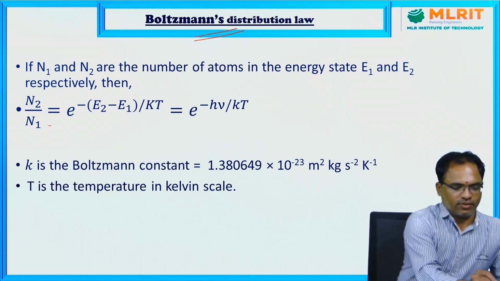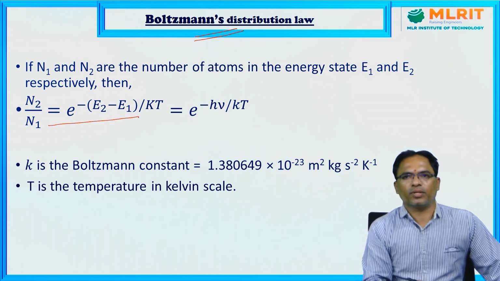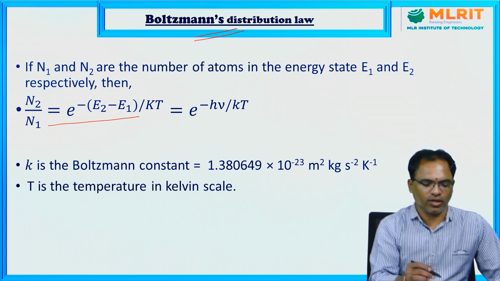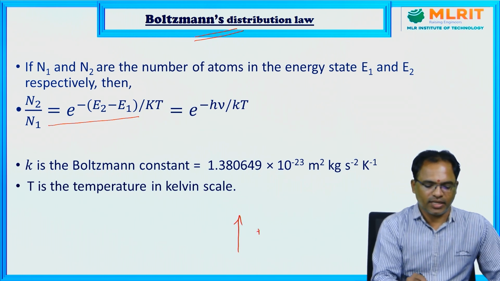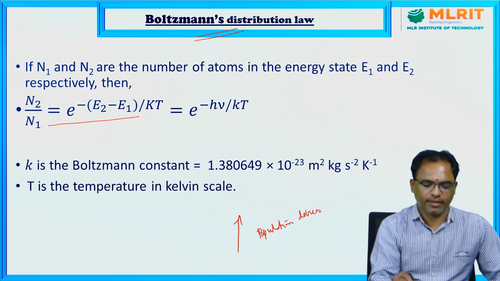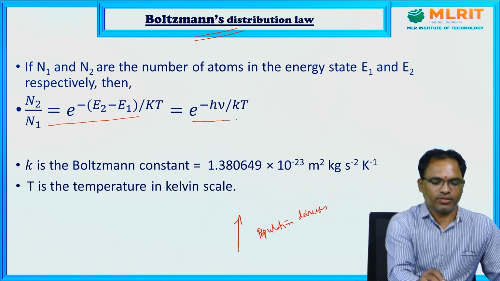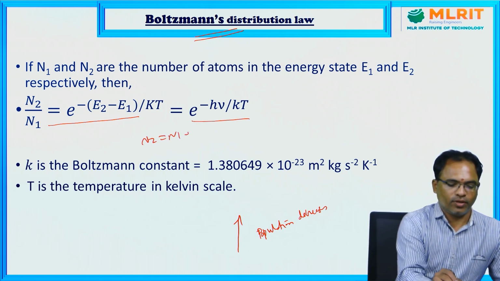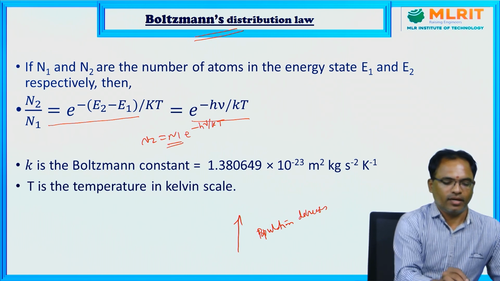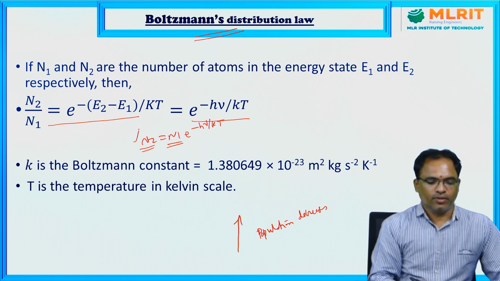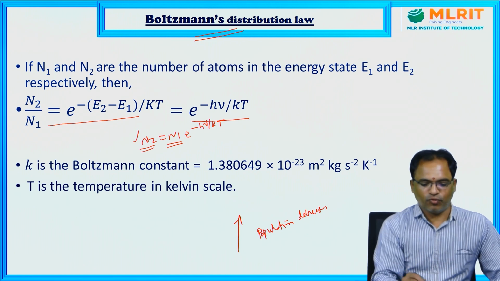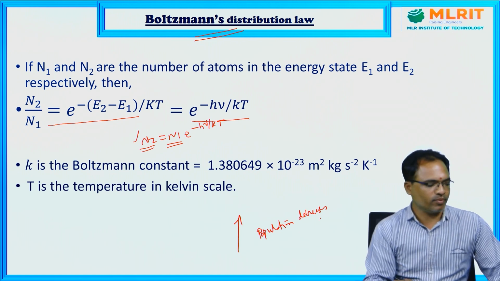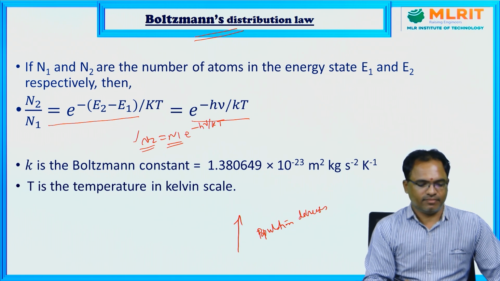So this is the equation through which we can understand the population of each energy state. When we move from lower level to higher level, population decreases. That we can understand from this term, e power minus h nu by kT. N2 is equal to N1 e power minus h nu by kT, where N1 is the population of the ground state and N2 is the population of the excited state. So from this equation we can say that when we move from lower level to higher level, the population of the energy level decreases.